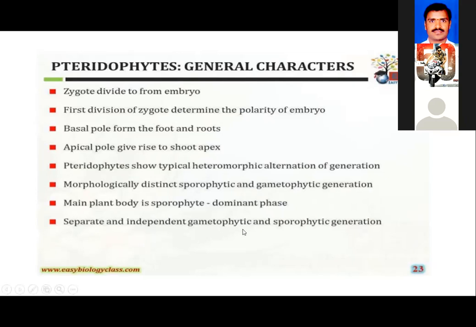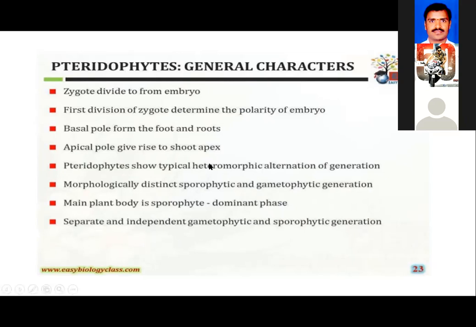With this, we can say clearly that there is an alternation of generation observed in the pteridophyte group of plants also. The gametophytic plant body is completely different from the sporophytic plant body. That is, the gametophyte generation and the sporophyte generation are totally different from one another.